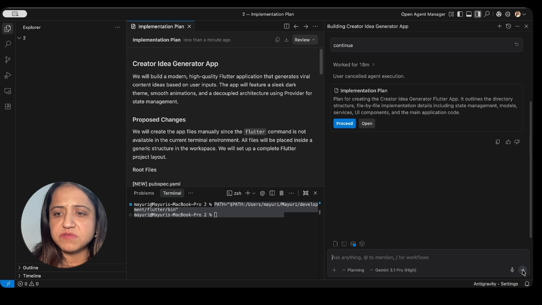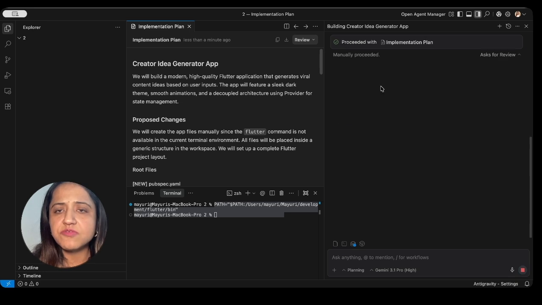So I have stopped it from here. Let us proceed again. I'm just going to click proceed with this implementation plan, and this has started generating the code. Whatever code it generates will appear over here. Let's see, it will create the Flutter project. This is proceeding with the implementation plan.